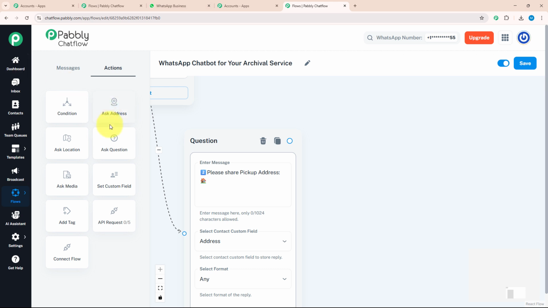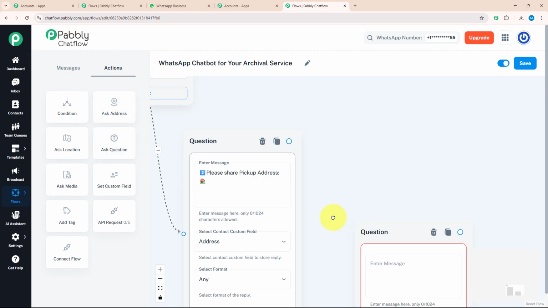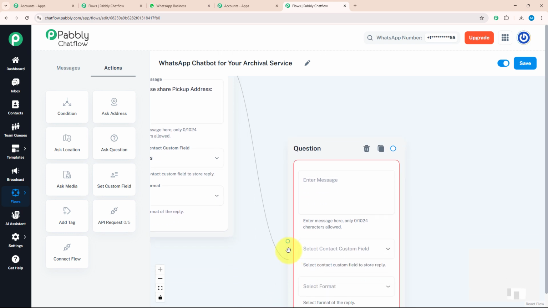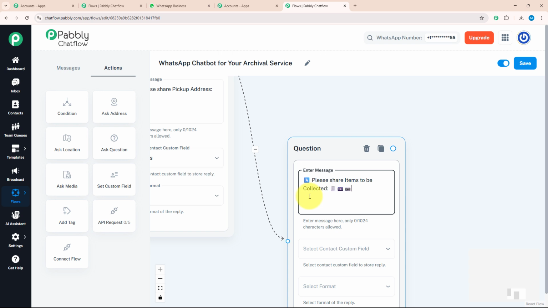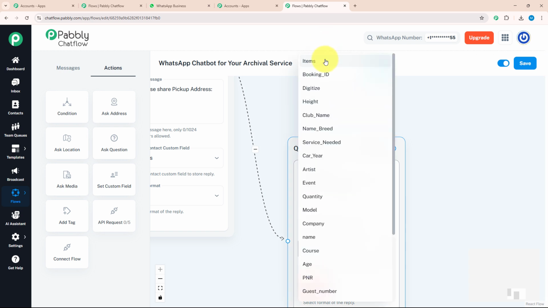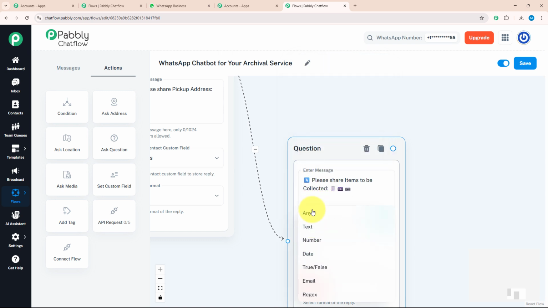Now, after address, I want to know what document they want to send. For that, again, I'm going to ask them a question, connect with my previous question and follow all the similar steps. Now I'm going to enter my message. Please share item to be collected. I'm going to select my contact custom field as item and my format as any.